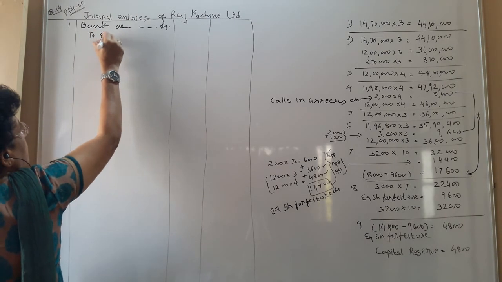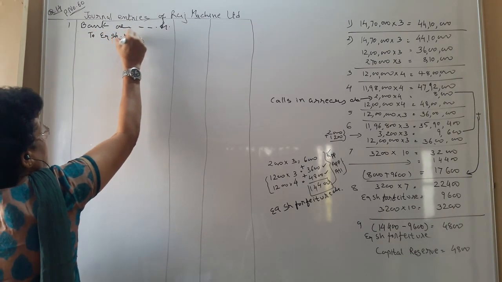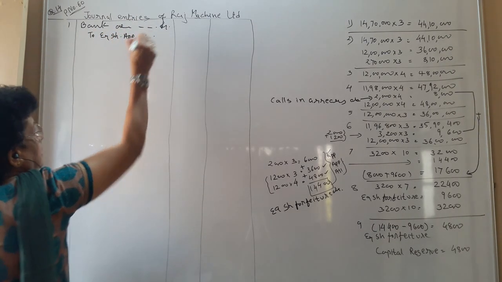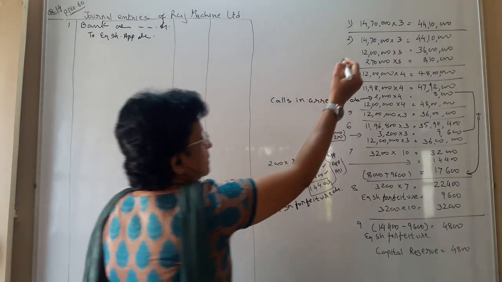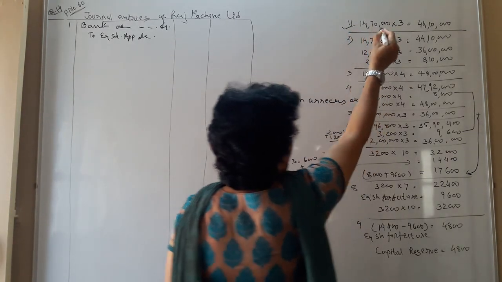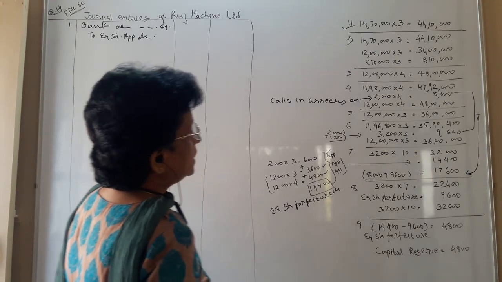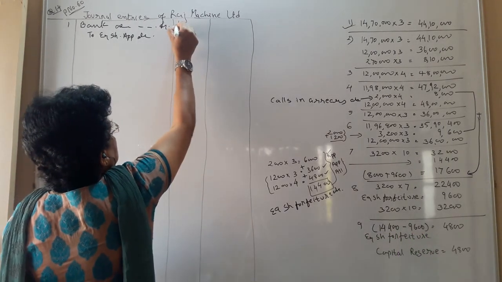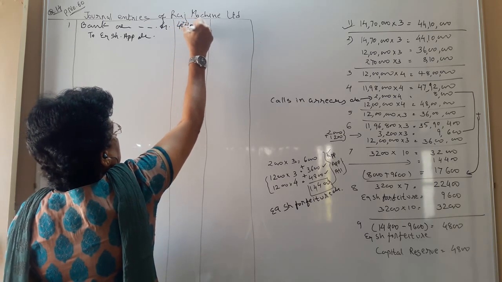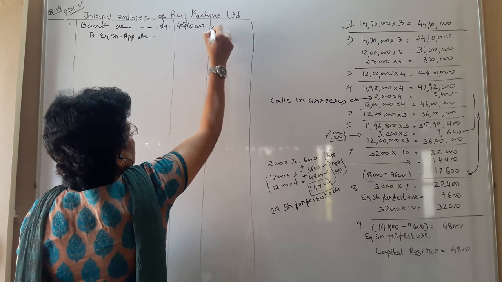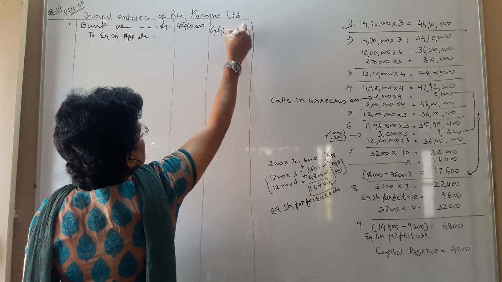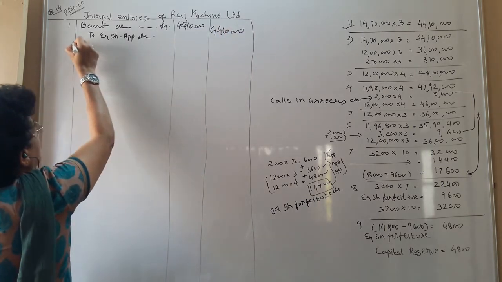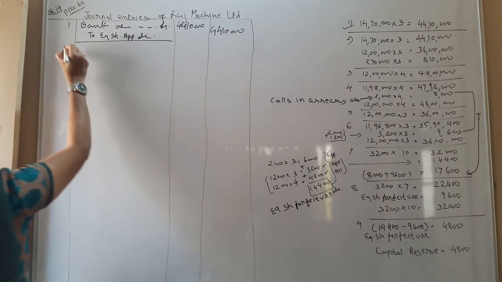To equity share application account. How much did the company get in applications? Total 14,70,000 into 3, so 44,10,000 is the multiplication. Keep the figures ready, it is easy for you to do your question.